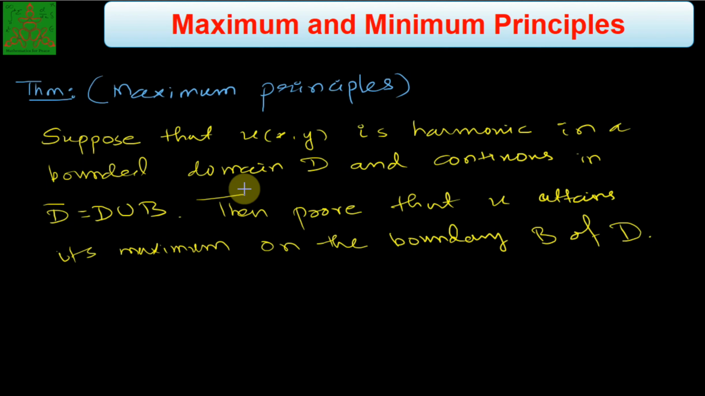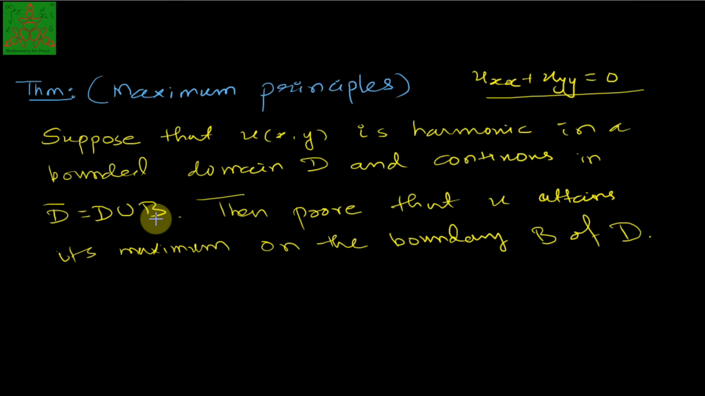This theorem says that U is a harmonic function. Harmonic functions are those functions which satisfy the Laplace equation, and the Laplace equation is stated like this. In the bounded domain, a domain is an open connected set. So D is a domain, and U is continuous in the closure of this domain, that means D union B, where B is the boundary of the set D.